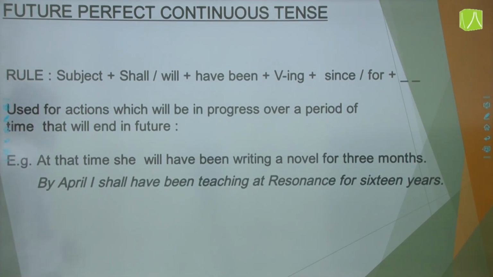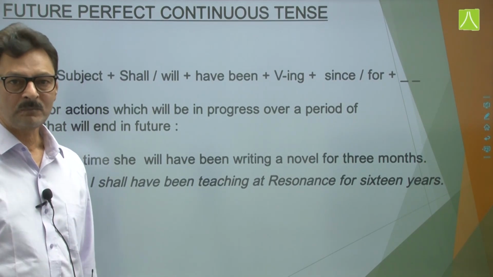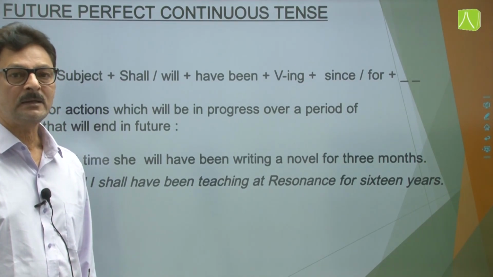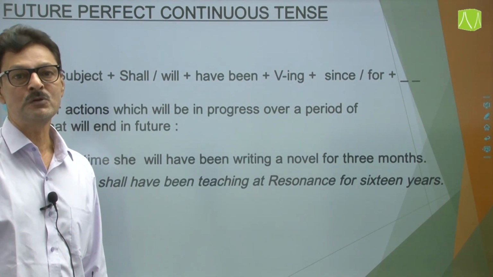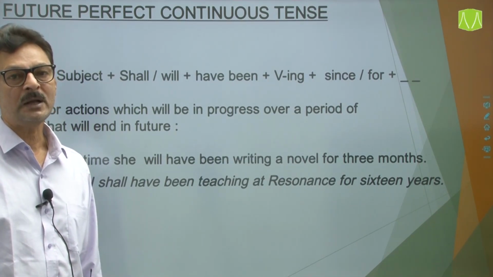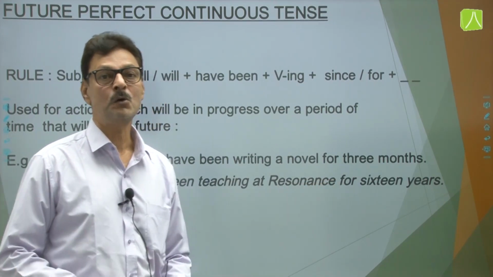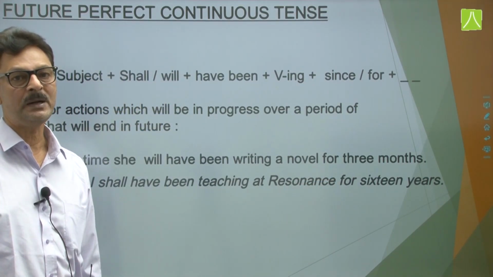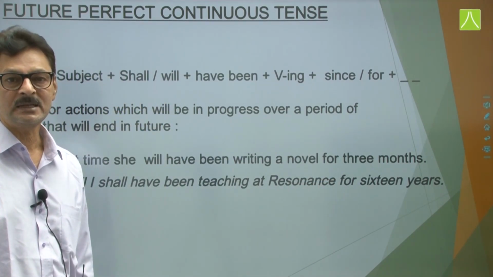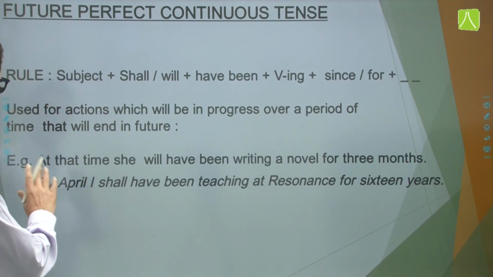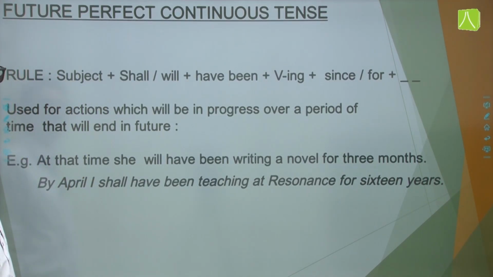One more example which applies to me. By April, I shall have been teaching at Resonance for 16 years. Yes, April में मुझे, April I am talking about future, आने वाला है April. So April में मुझे Resonance में पढ़ाते 16 years हो चुके होंगे. So by April, I will complete 16 years. So this is something about future perfect continuous tense.